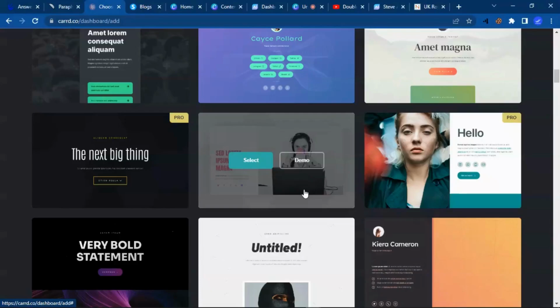Because card.io is actually very easy and simple to use. People just use these templates and customize them the way they want, but I'm going to be explaining how you can get the super awesome, fantastic features that Card has to give you. So you can check out Card if you want to create a website. You don't need to pay for WordPress or pay $100 to maybe $300 for someone to create a simple one-page website or any kind of website. You can start up with Card, connect it with system.io, create your blog post from Canva, use Answer the Public to create your content on Instagram, Facebook, YouTube, and that is how we are going to blow up our business online.